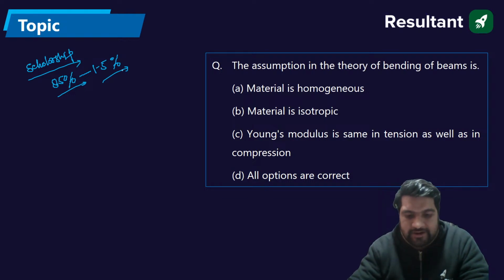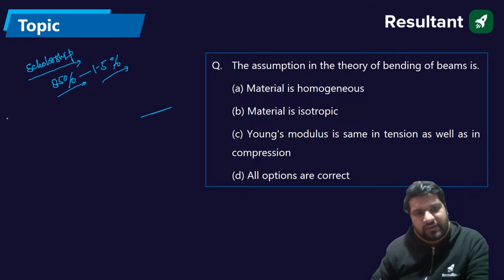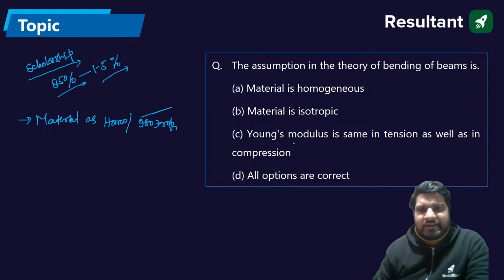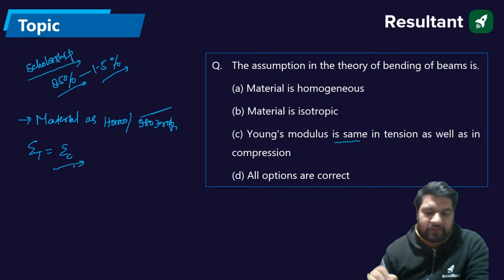The assumptions in the theory of bending of the beam: first, we consider the material to be homogeneous as well as isotropic. Second, Young's modulus is the same in tension and in compression.